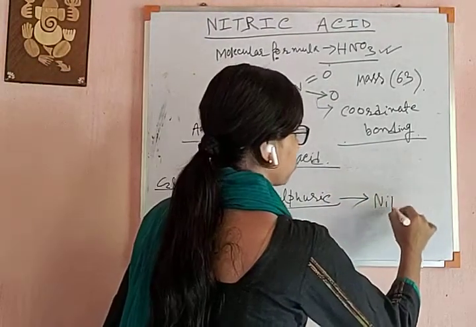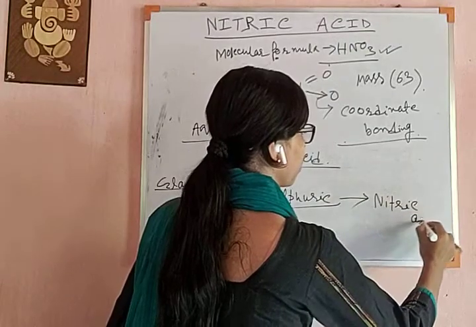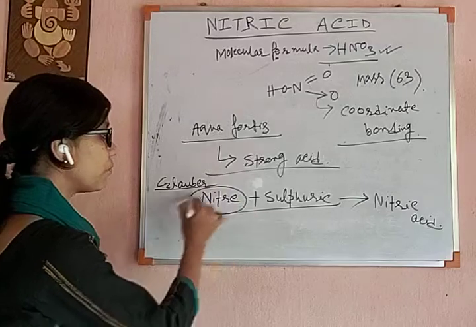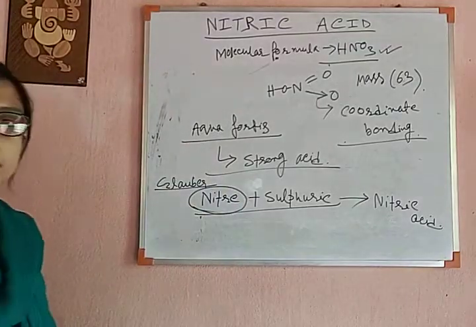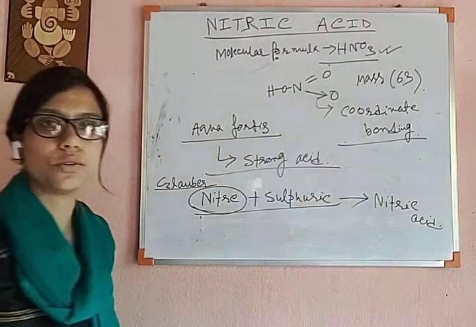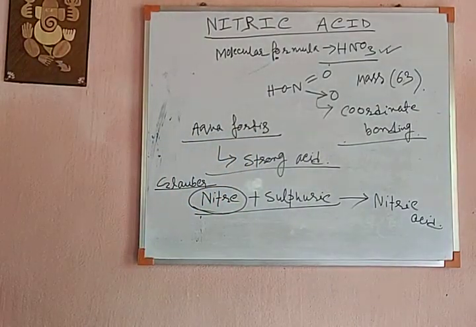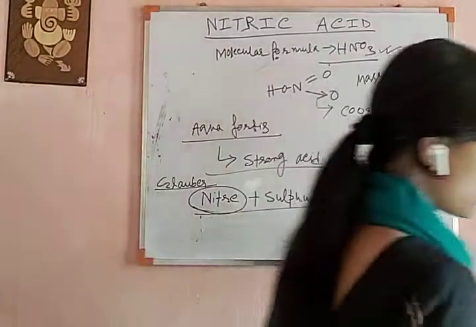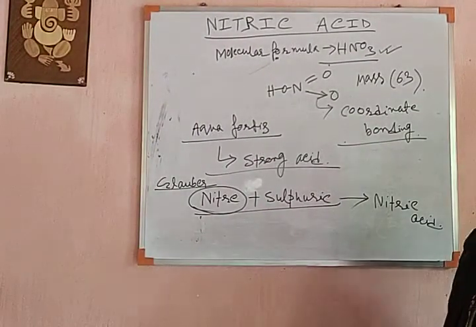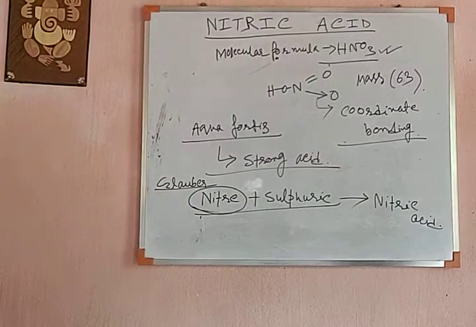So why the name nitric acid? Because it was first obtained from niter, and comparing with the name of niter, it was named nitric acid. The scientist Lavoisier proved that it contained oxygen, and Cavendish proved that it contains nitrogen and hydrogen.